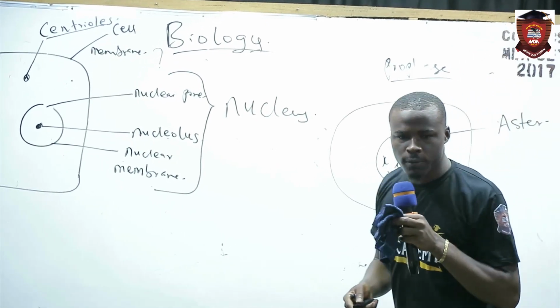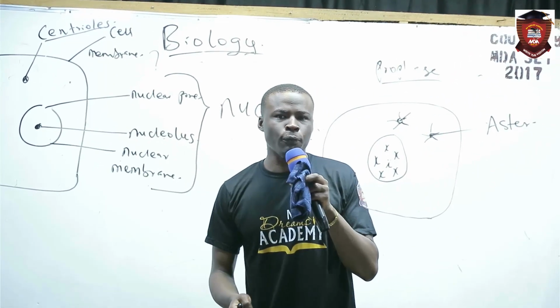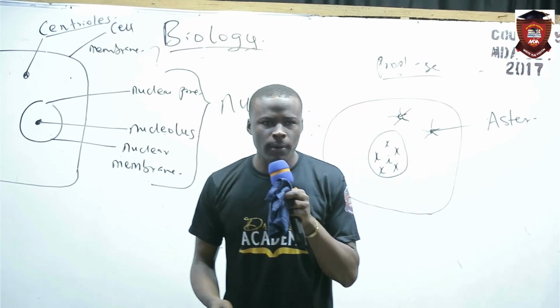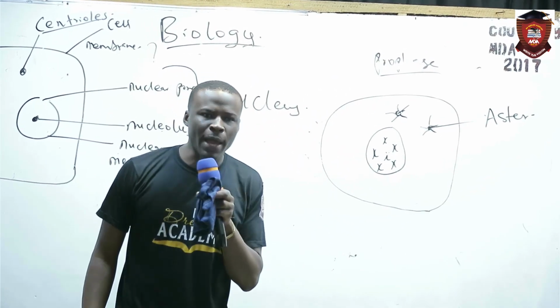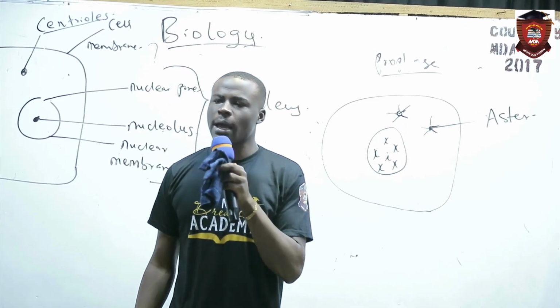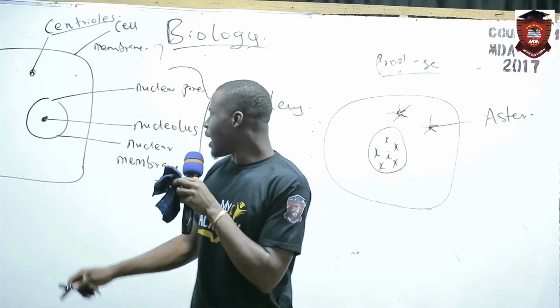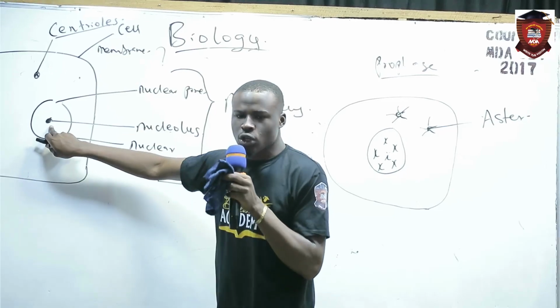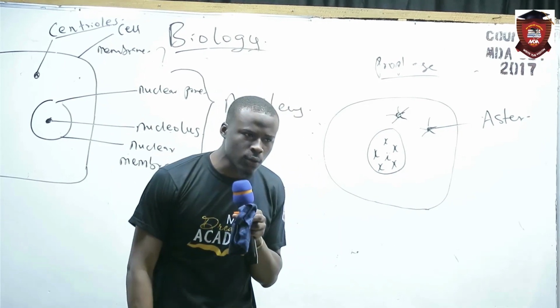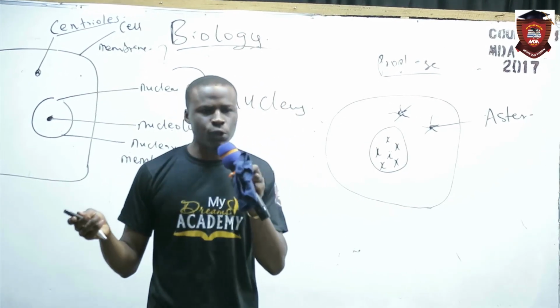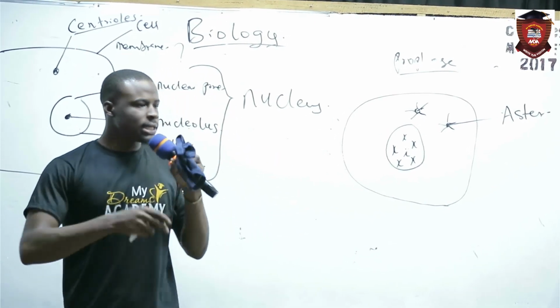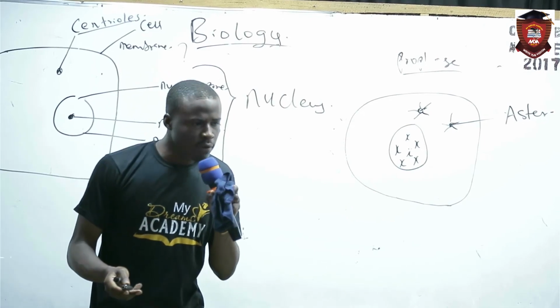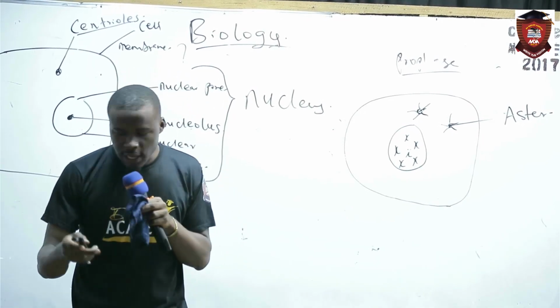Those at the back, are we following? The nucleolus disappears. At prophase, what happens to the nucleolus? If they ask you in your exam the stage in which the nucleolus disappears, what stage is it? Prophase.